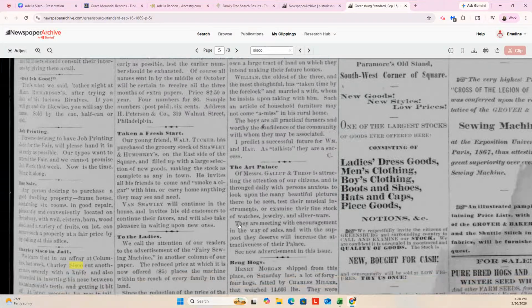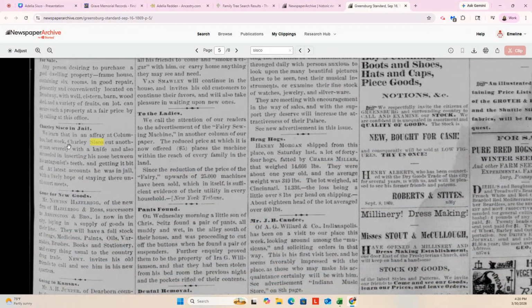Oh gosh, I think Charlie is in trouble a lot. Charlie Sisco in jail. Not saying that was him before, but we're in jail here. We learn that in an affray at Columbus last week, which tracks because the Charles W. Sisco that was married to Adelia Redden is buried in Bartholomew County, which is Columbus.